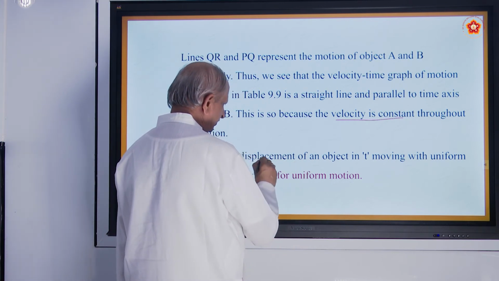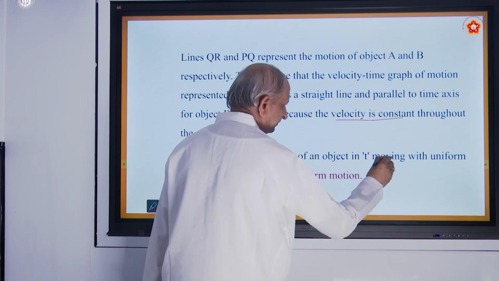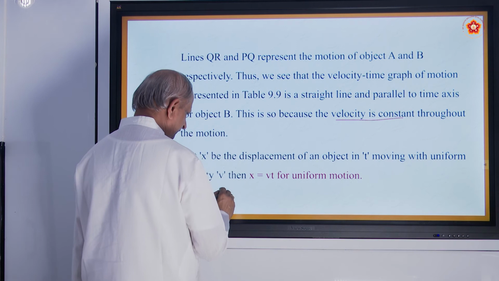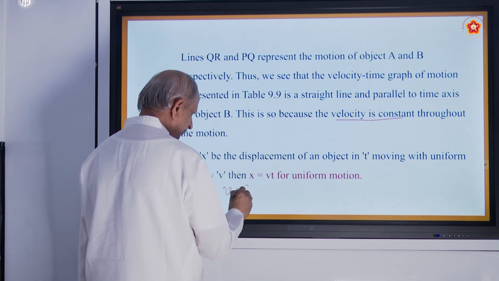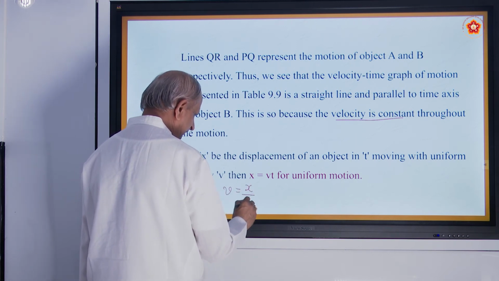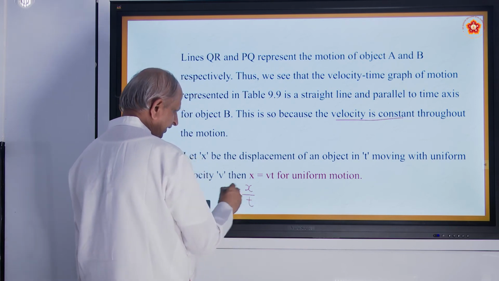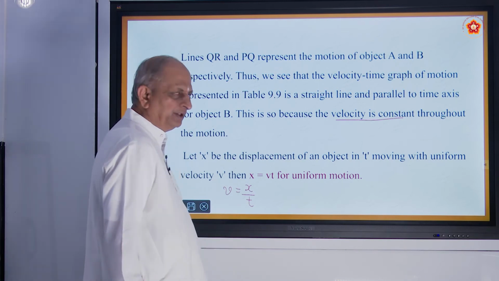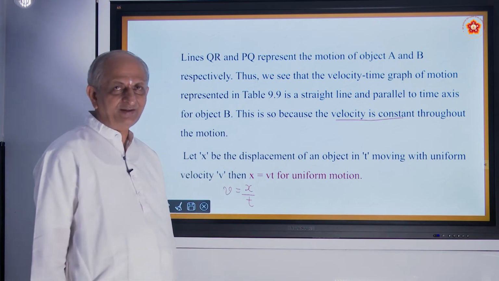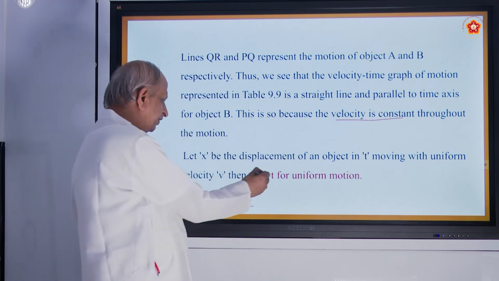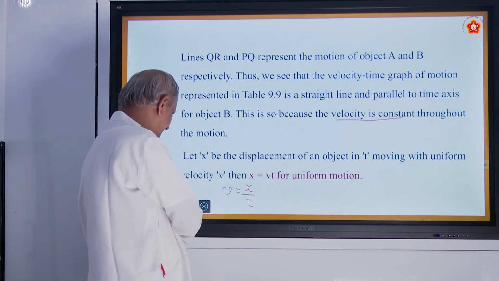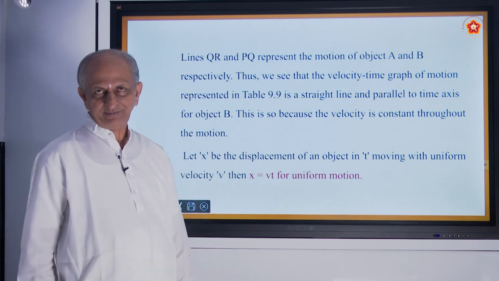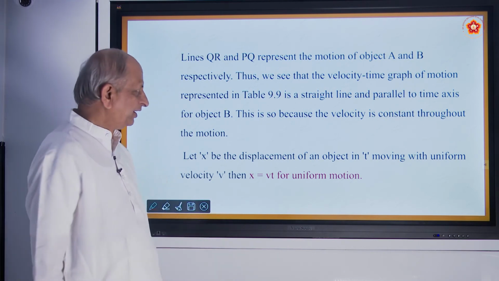The displacement of an object in time t with uniform velocity v is x equal to vt. Just now we told v is equal to x by t. So the other way of telling this is x is equal to vt. What is v? v is velocity. What is t? t is time. The product of these two is called displacement in case of velocity, distance traveled in case of speed.